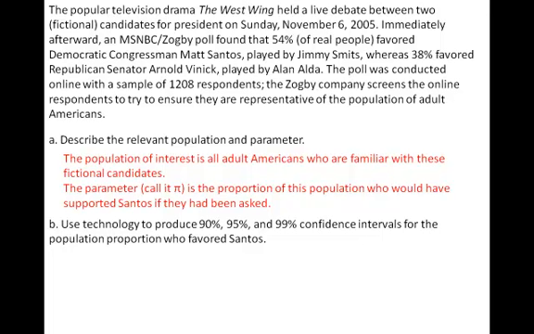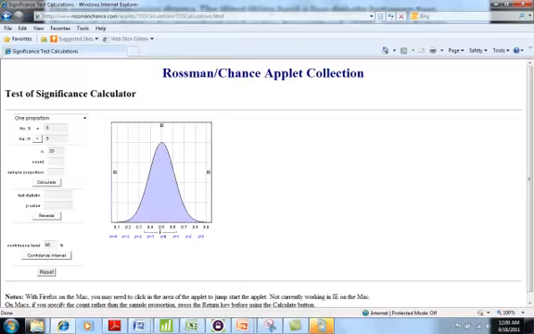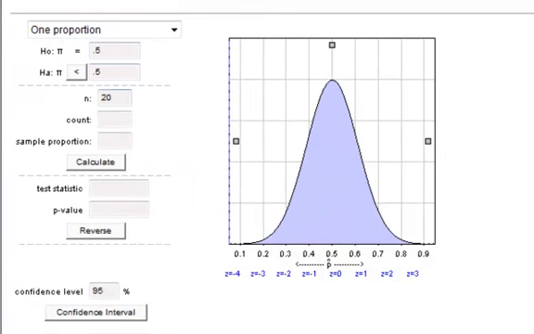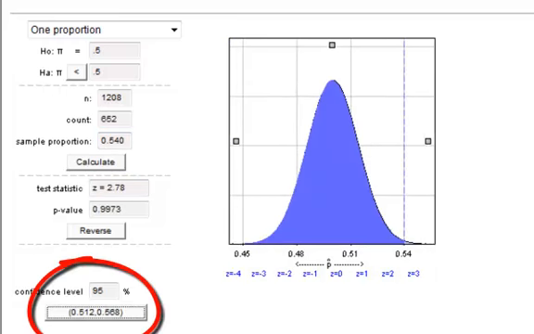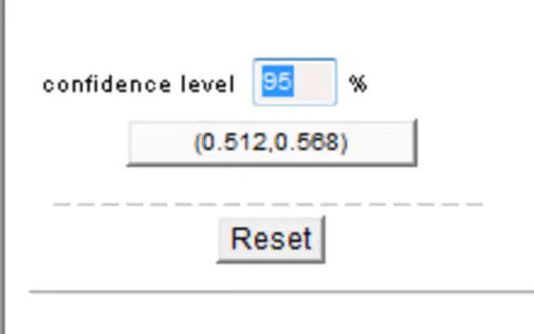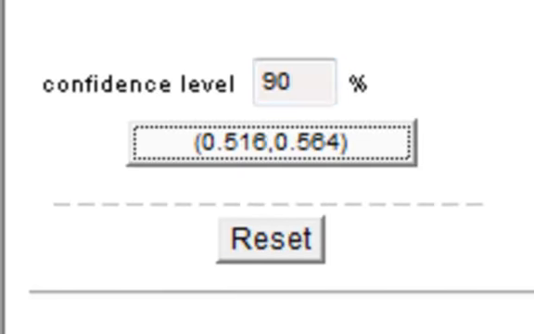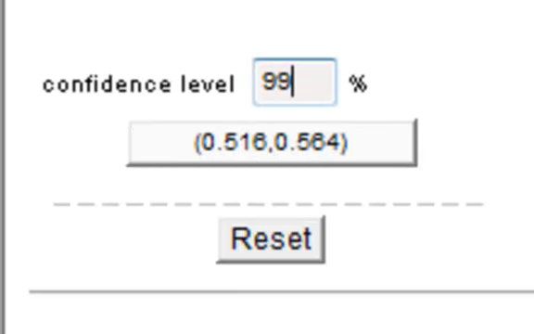Question B asks you to use technology to produce 90%, 95%, and 99% confidence intervals for the population proportion favoring Santos. So for Santos, we had 54% of the 1,208 respondents. In the test of significance calculator applet, we can put the 1208 in for the sample size and the 0.54 in as the sample proportion, and press confidence interval to get the 95% interval, change the confidence level to 90%, and change the confidence level to 99%.